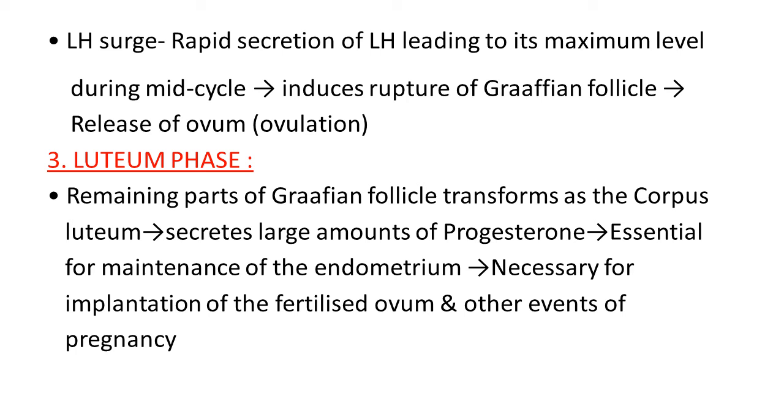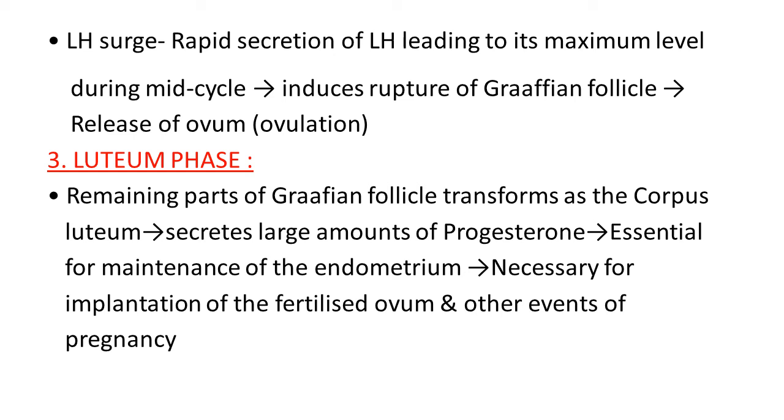So, during the third phase, the luteal phase of the menstrual cycle, the remaining part of the Graafian follicle transforms into the corpus luteum, secreting a large amount of progesterone, which is essential for maintenance of the endometrium, necessary for implantation of the fertilized ovum and other events of pregnancy.